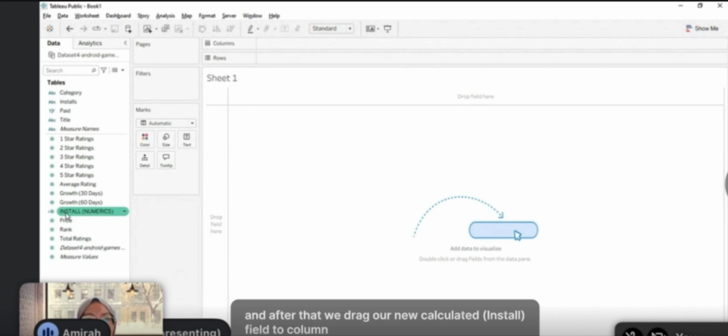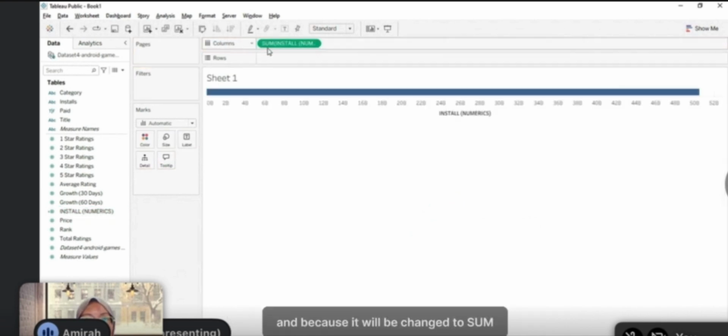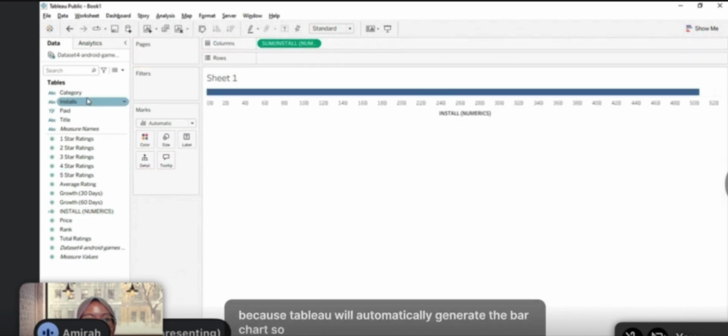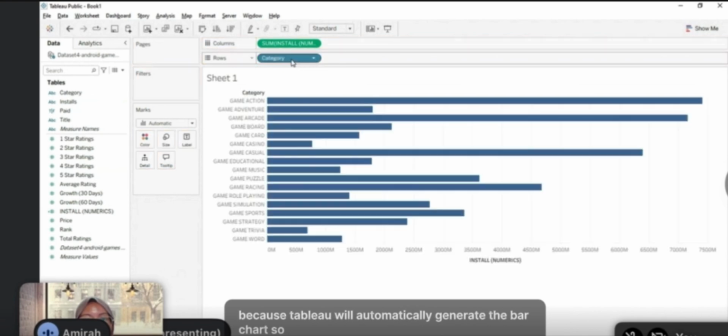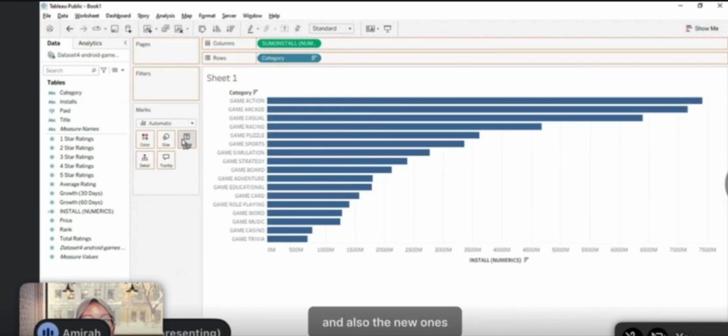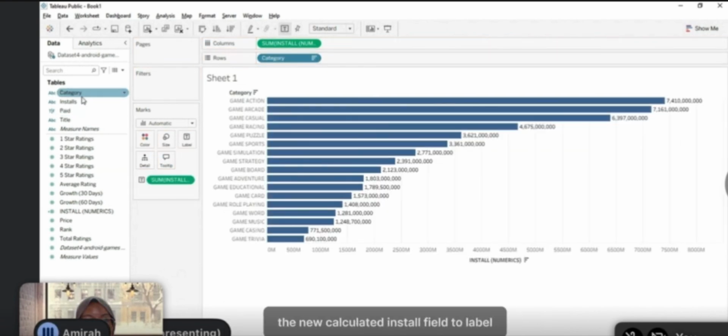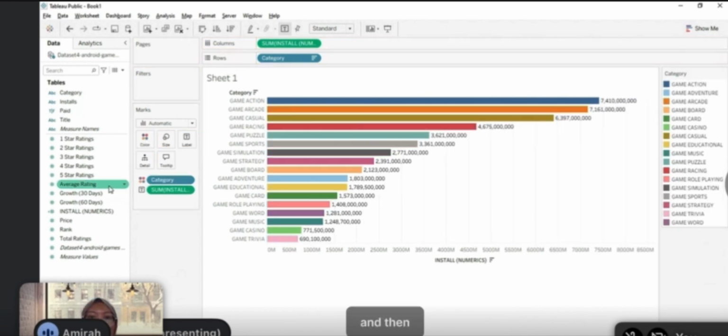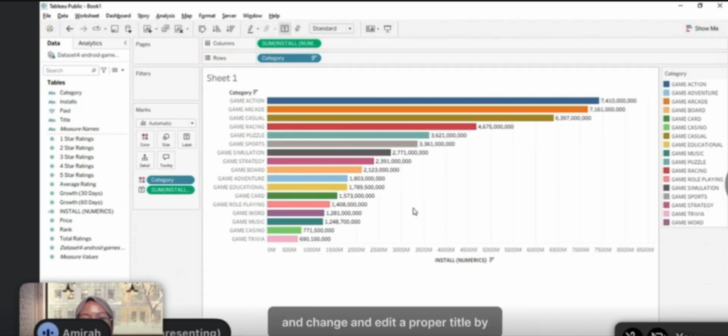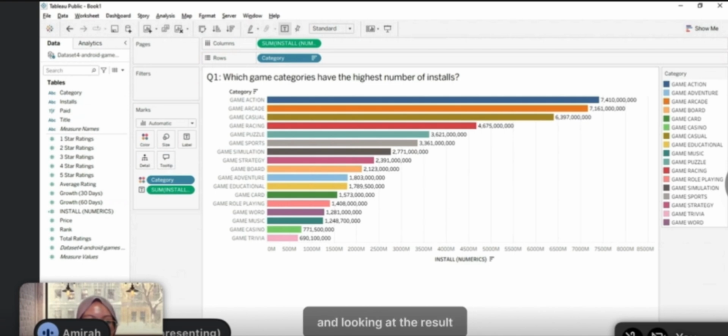And after that, we drag our new calculated field to columns, and it will be changed to sum, and then we also drag the category to rows, because Tableau will automatically generate the bar chart. After that, we drag the category to colors, and also the new calculated install field to label. And then we sort the chart from highest to lowest and edit a proper title.